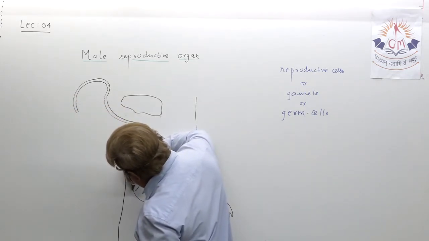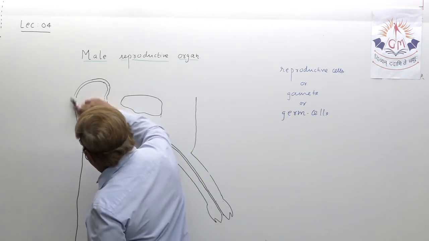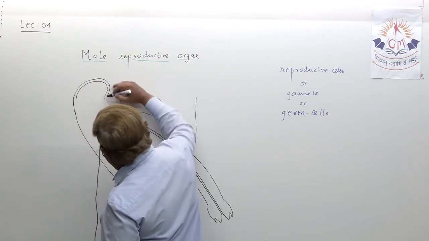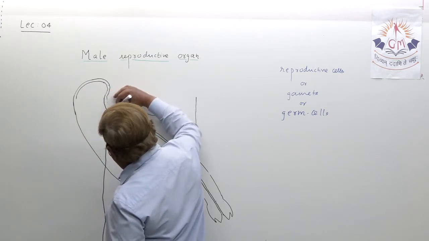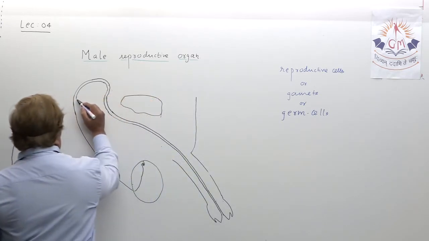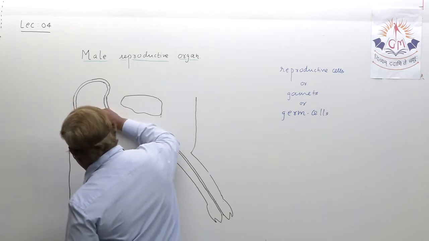Okay. This way. So there are some curves. This is the vas deferens actually. Okay.